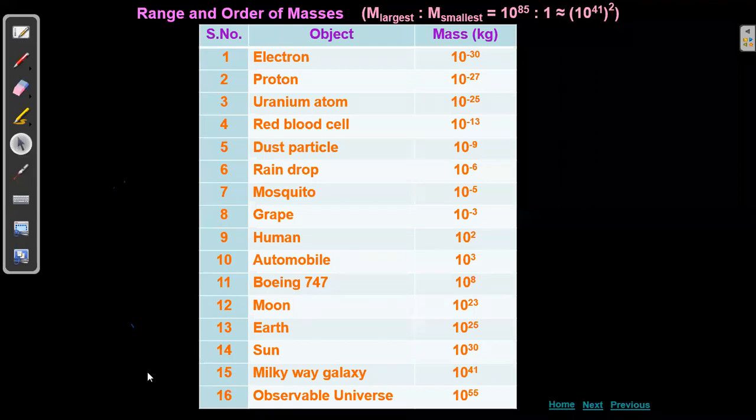Mosquito, 10 to the power of minus 5 grams it is. All values.